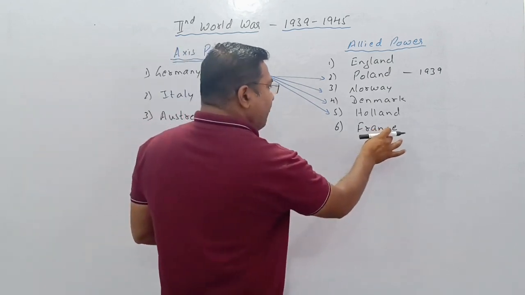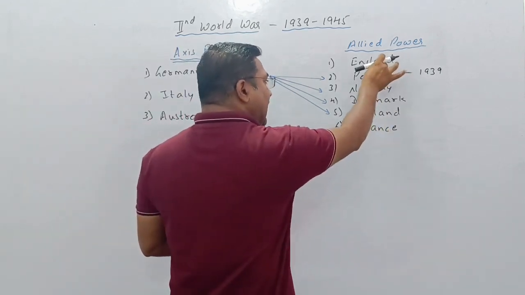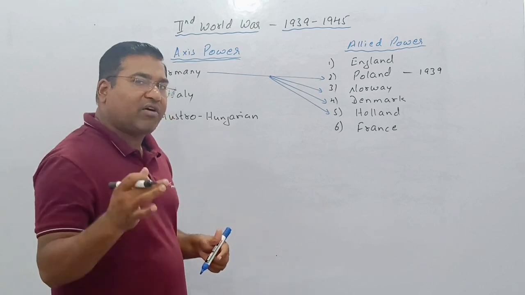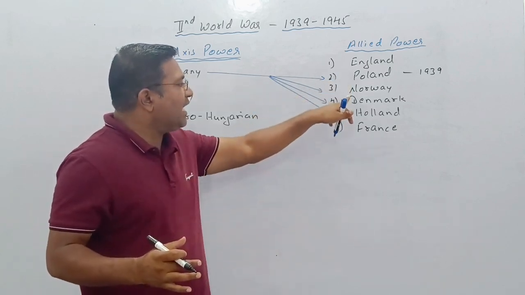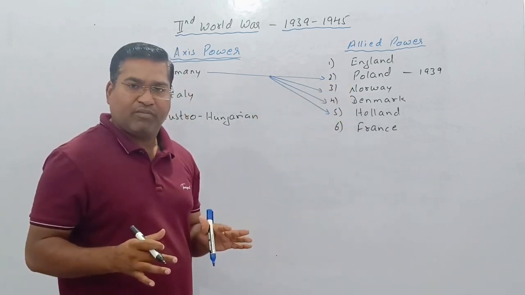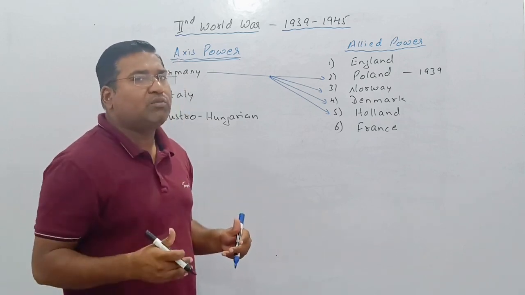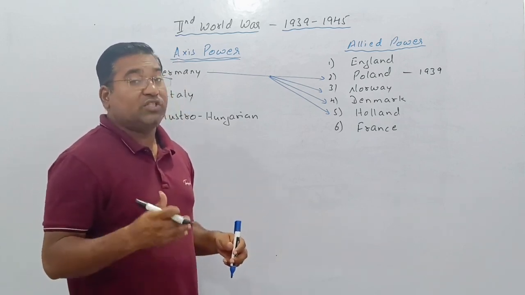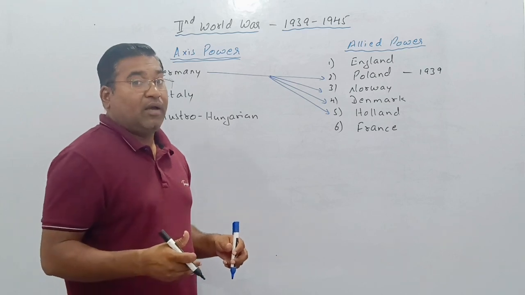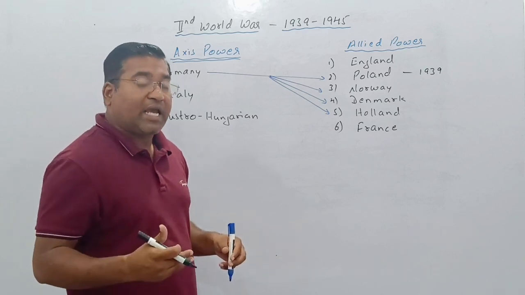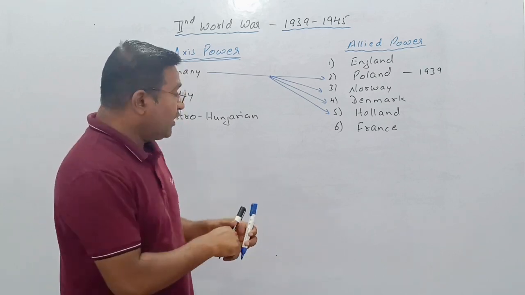But France, England, and the United States of America did not feel that Germany would attack Russia. What they thought did not happen.